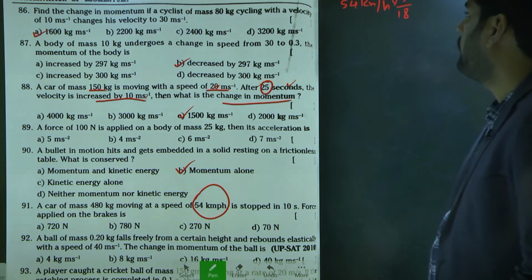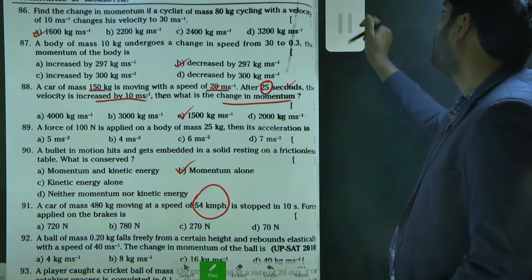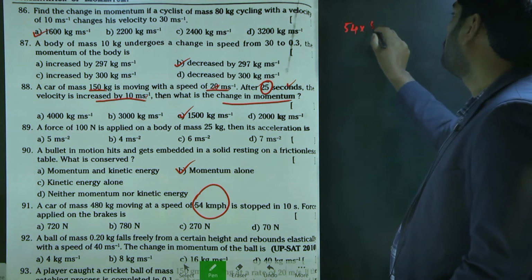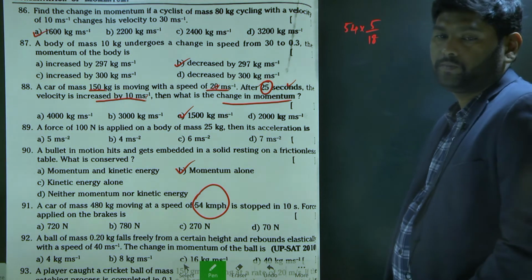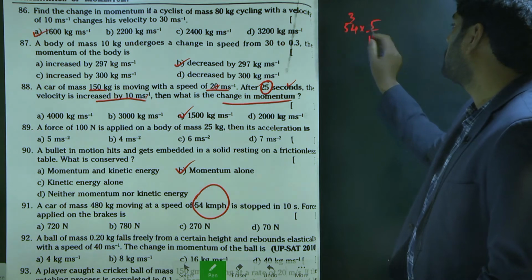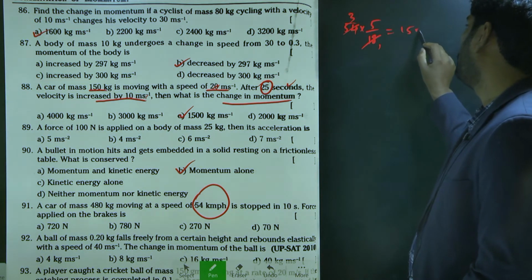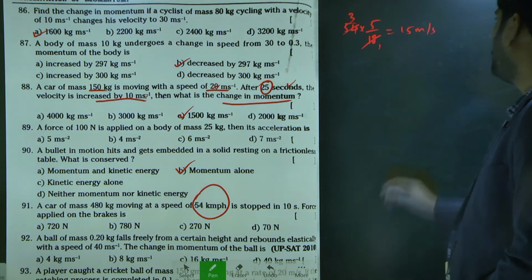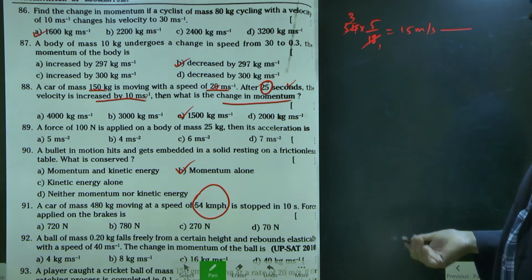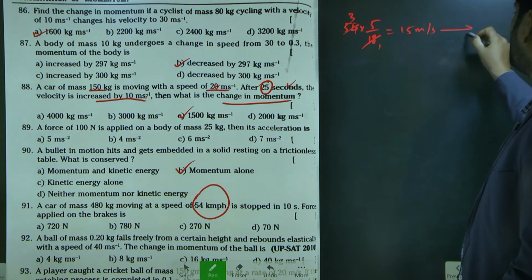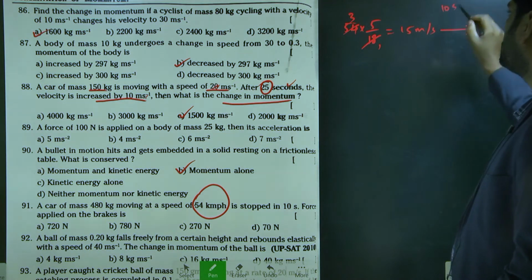How many times will 18 go into 54? 3 times. 18 ones are 18, 18 threes are 54. So 3 into 5, 15 meter per second. So from 15 meter per second it got stopped, which means its velocity becomes how much? 0. This happened in how much time? This happened in 10 seconds.